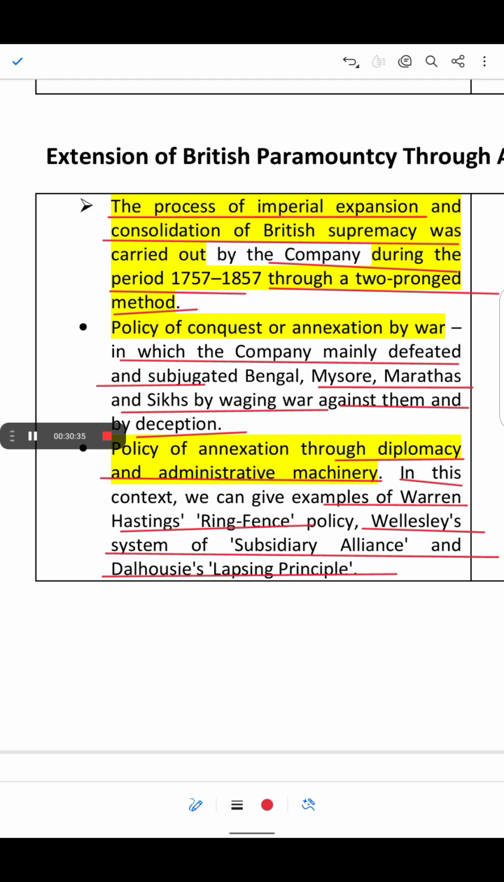Now, Lord Dalhousie introduced the doctrine of lapse in the 1840s, which allowed the British to annex a kingdom if the ruler died without a male heir. If the kingdom did not have a son to inherit the throne, the British could take over the kingdom. For example, the kingdom of Satara was annexed after the ruler died without a son. Similarly, the kingdoms of Jhansi, Nagpur and others were taken over by the British using the doctrine of lapse.